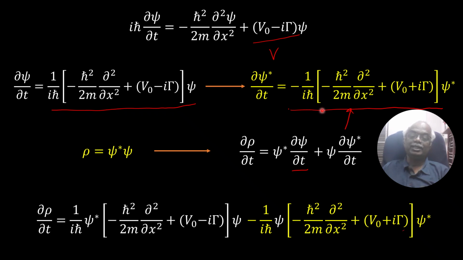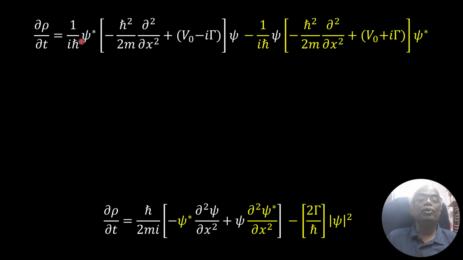That is, you take this square bracket with minus 1 over i h cross and the terms inside the bracket which act on psi star. So this expression we will reduce further. Now we got this relation.